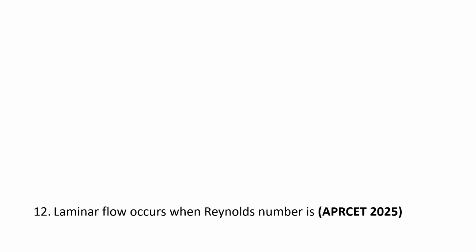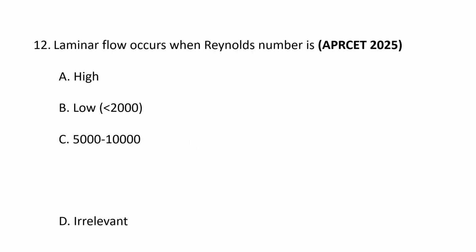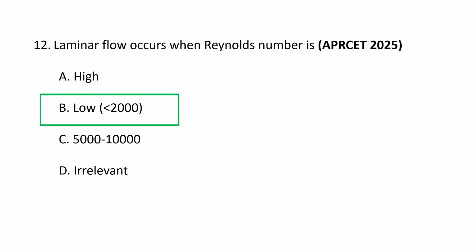Next question. Laminar flow occurs when Reynolds number is A. high, B. low, that is less than 2000, C. 5000 to 10,000, and D. irrelevant. The correct option is B. low. For laminar flow, the Reynolds number is less than 2000 for flow in pipes.